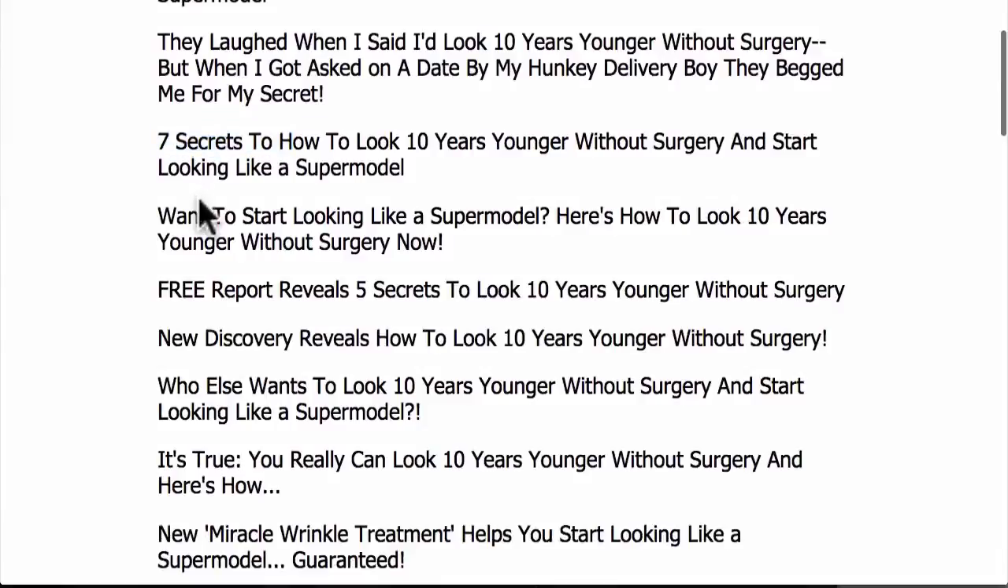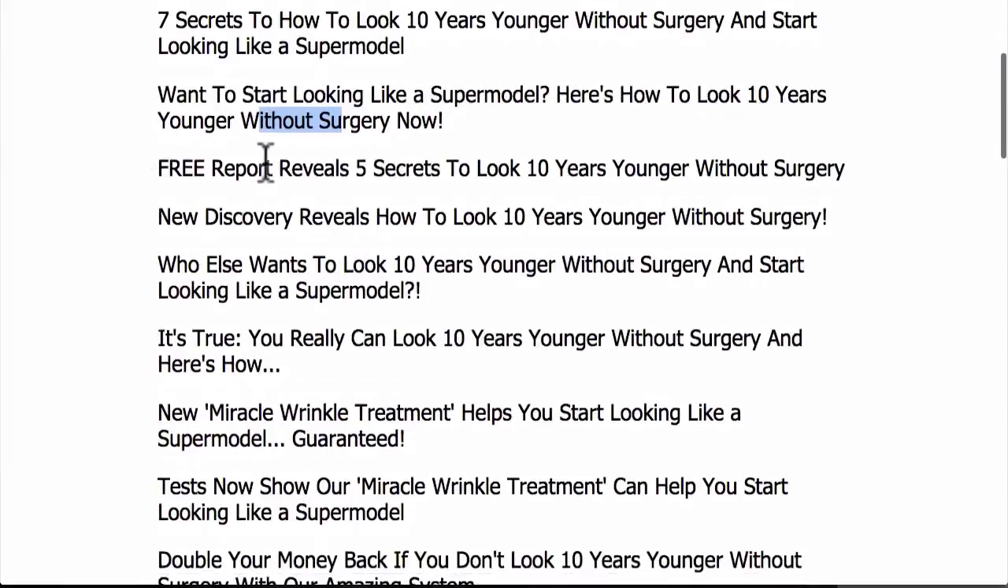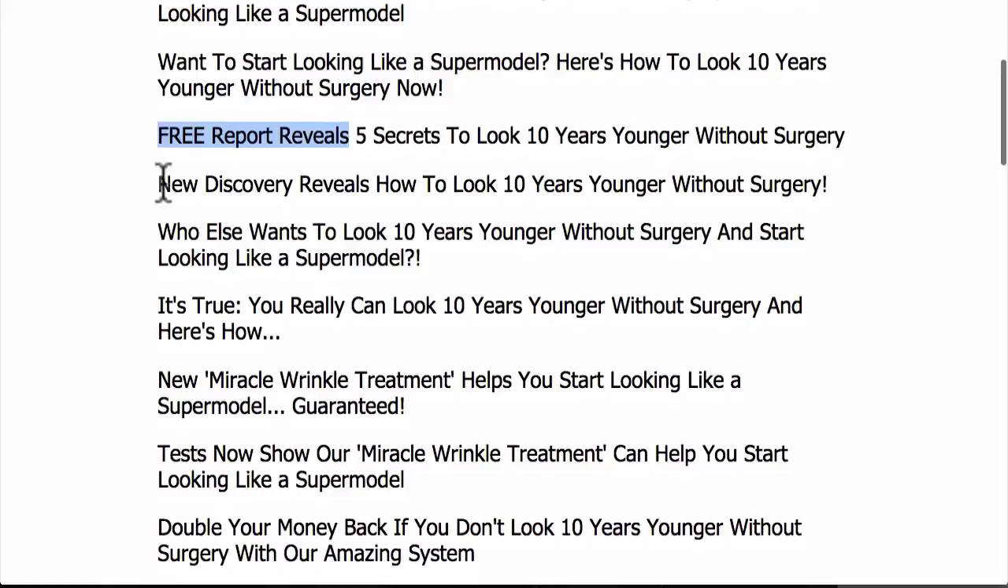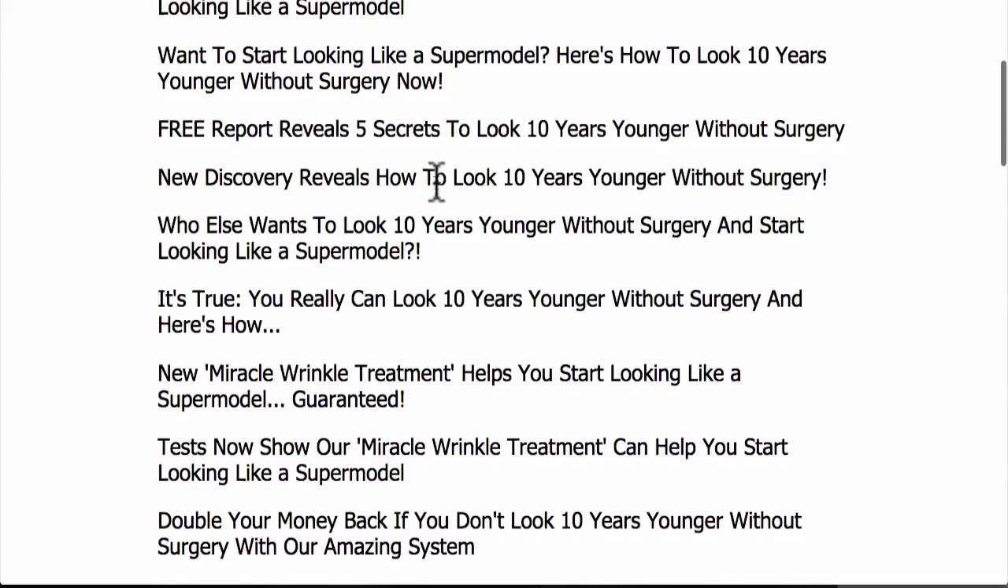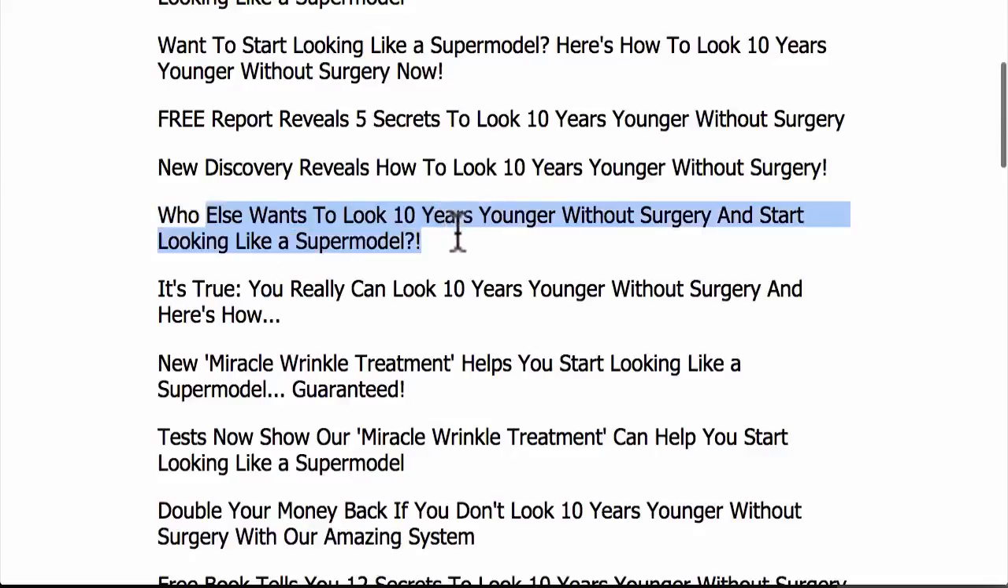Or how about this? Do you want an obedient dog? Here's how to get an obedient dog in just 3 days without having to raise your voice or yell at him. Free report reveals 7 secrets, or 5 secrets, to look 10 years younger without surgery. Do you see how they got the words free report in there? Free report reveals. It's the exact same headline we're using, right? Look at this one: new discovery reveals how to blank. New discovery reveals how to get a perfectly obedient dog. Who else wants to get a perfectly obedient dog?